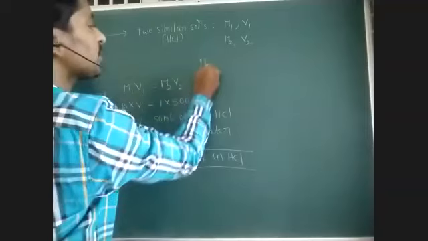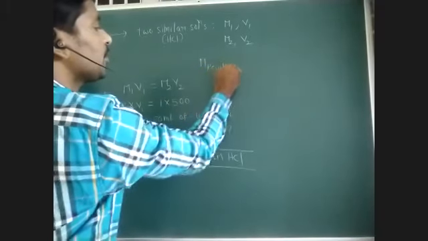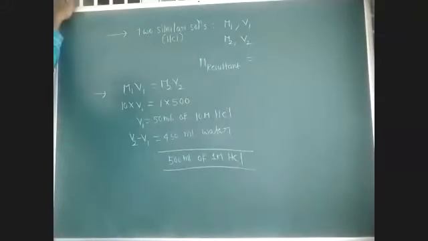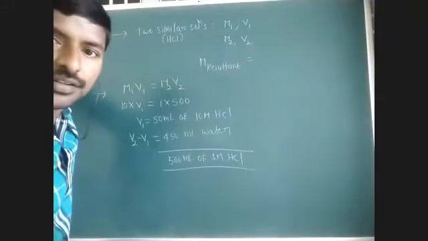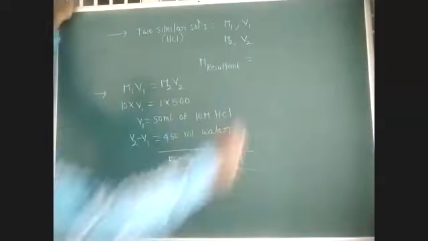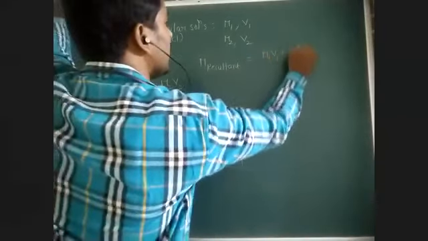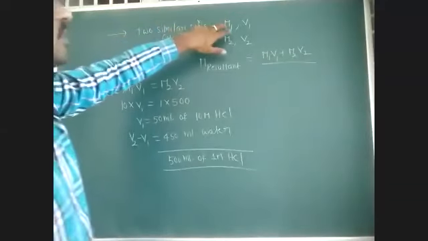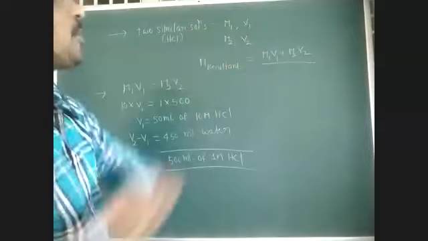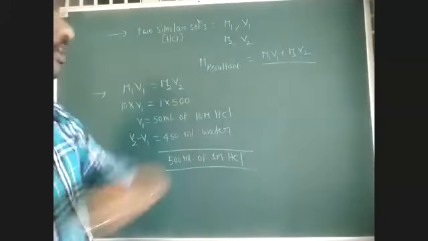Then what is the resultant solution molarity? Right, very good. M1 V1 plus M2 V2 by V1 plus V2. So the total number of moles or millimoles. How to calculate the total number of moles? M into V indicates the number of moles or number of millimoles.